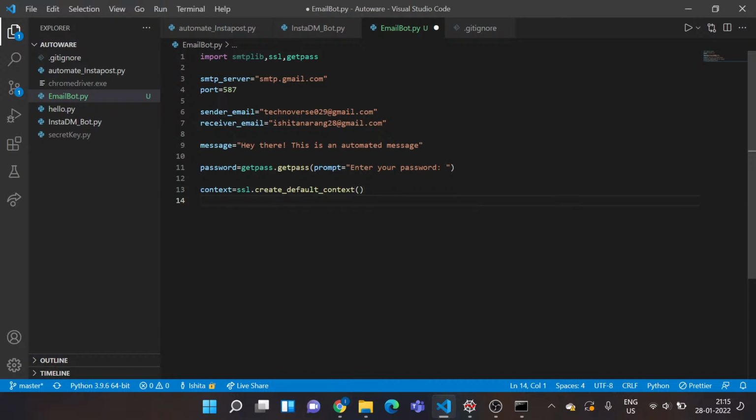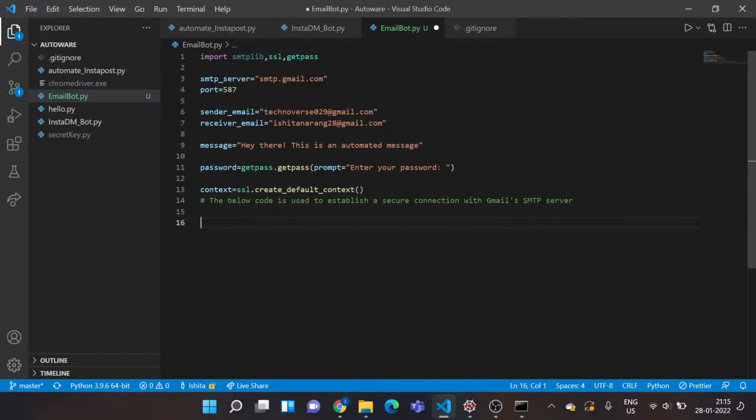Now the next part of the code would be establishing a secure connection with Gmail's SMTP server. So for the code to be more readable, I'll just add this comment. The below code is used to establish a secure connection with Gmail's SMTP server. Cool, I've gotten it in.